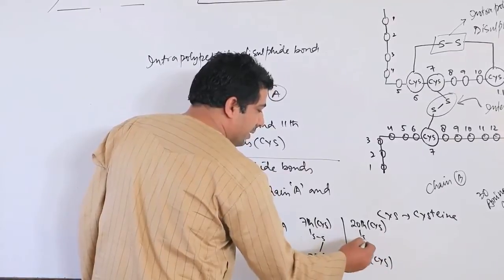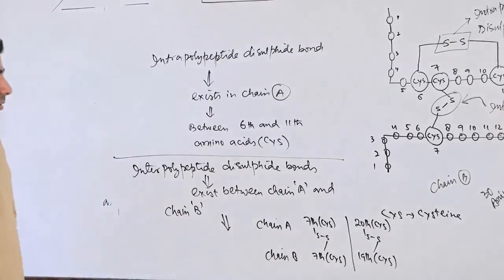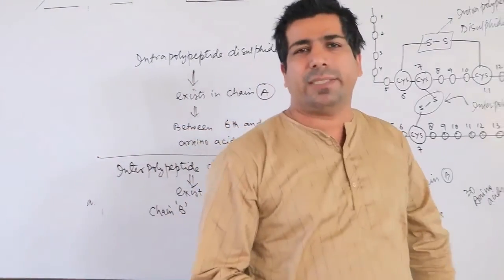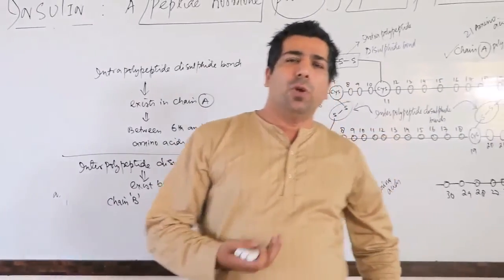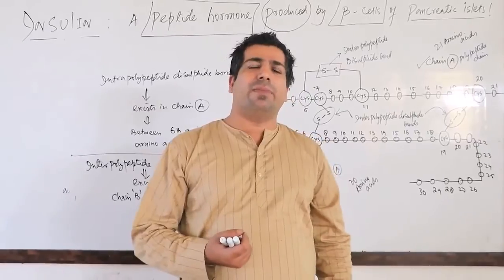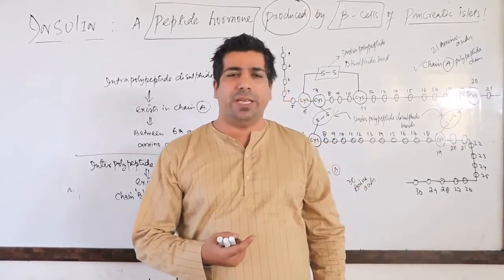So between them there is a disulfide bond. I hope you are understanding, my dear friends. In competitive exams this question has come many times: how many disulfide bonds are between two polypeptide chains, chain A and chain B?